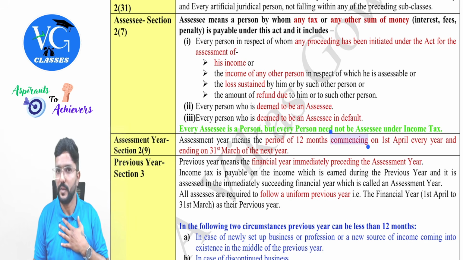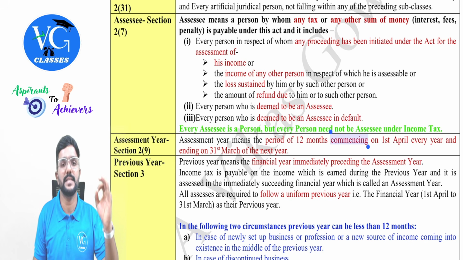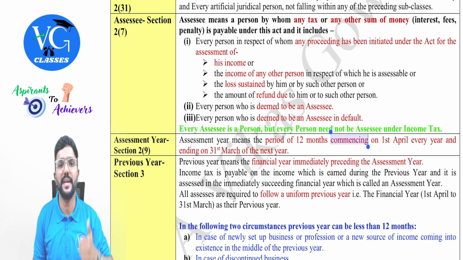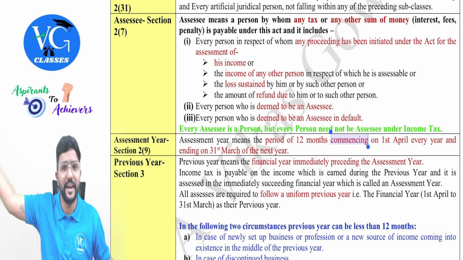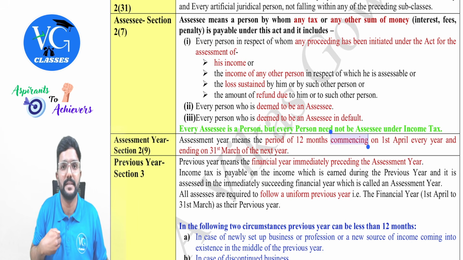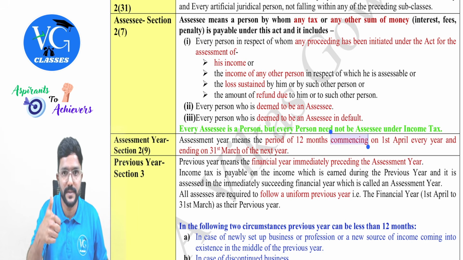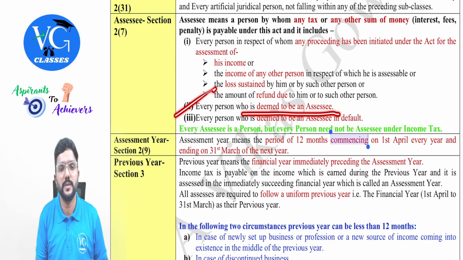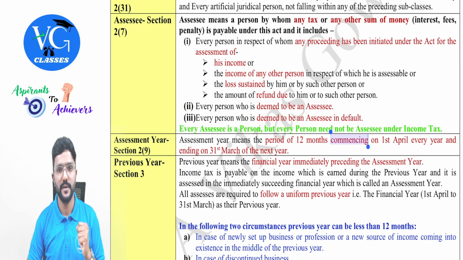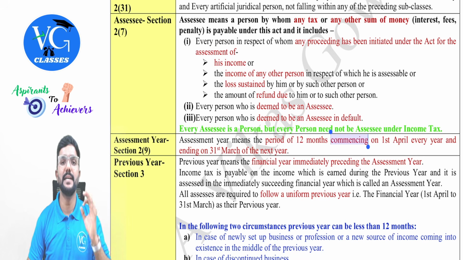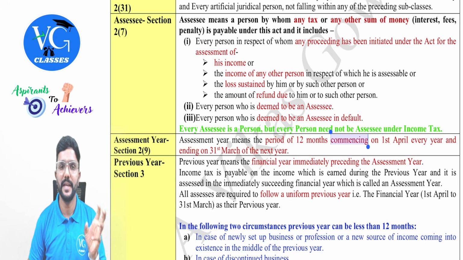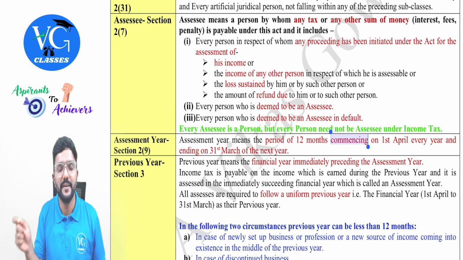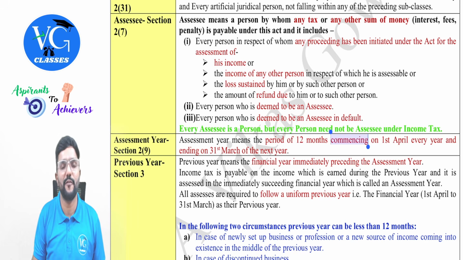Okay, that is, if the income tax department or assessing officer has taken a step to compute my income or the amount of loss or the refund due or the income of, assume, my wife, with respect to whom I am supposed to pay tax, am I called an assessee? Yes. Then every person who is deemed to be an assessee, we also call them a representative assessee, guys. For example, if a minor child has earned an income with their own efforts, should they pay tax? Should they file the returns? Yes. But the parent or guardian will act as a representative assessee on behalf of them.